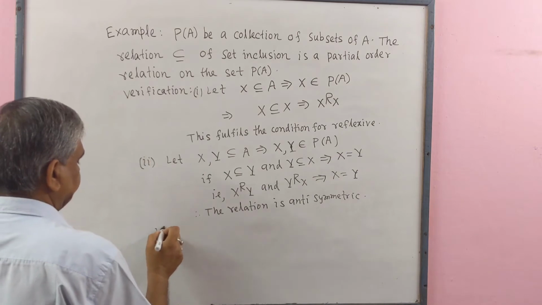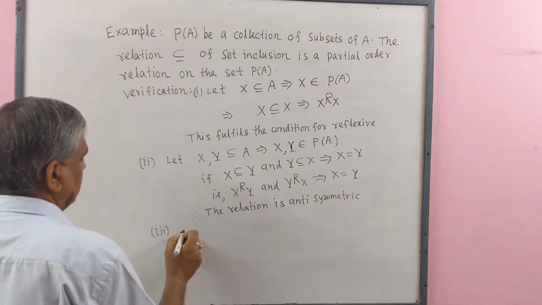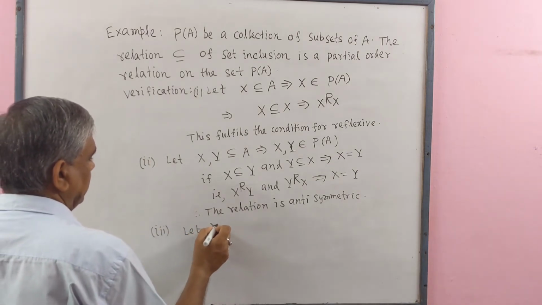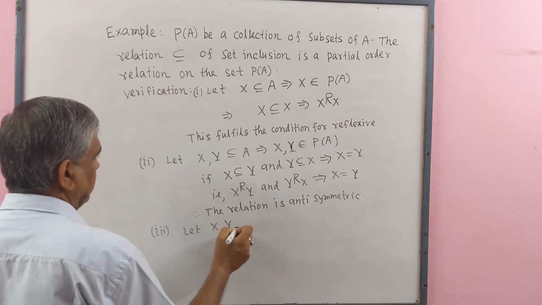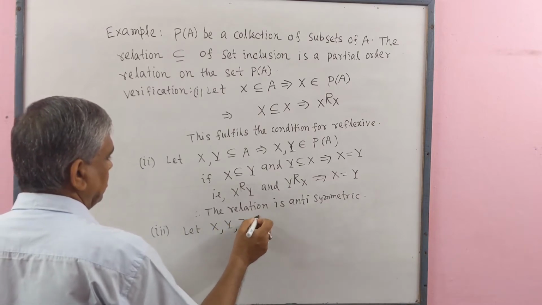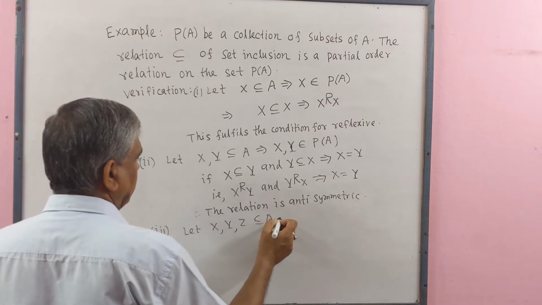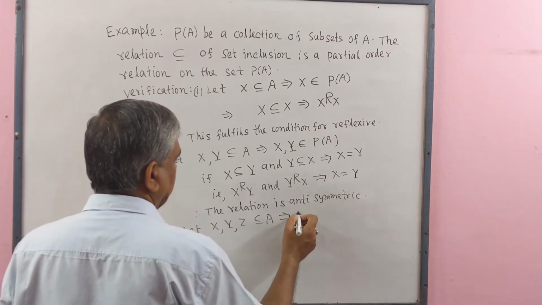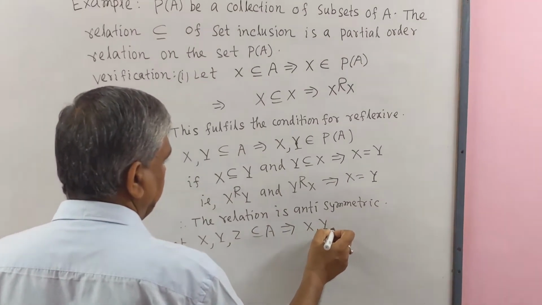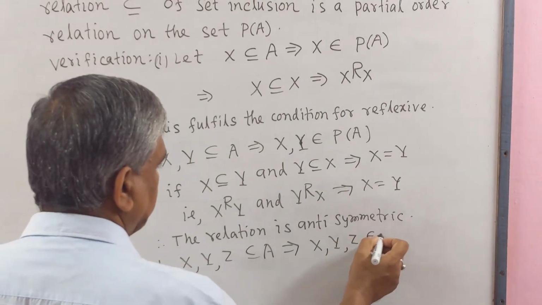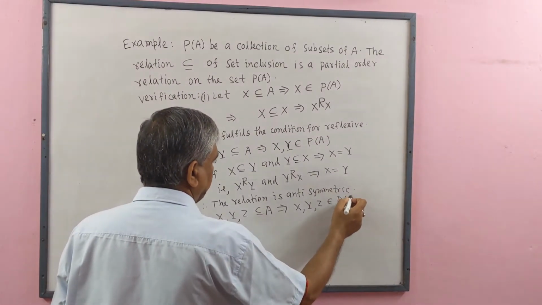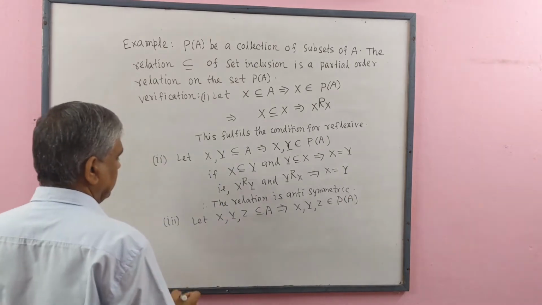Number 3, let X, Y, Z be subsets of A, which implies that X, Y, Z belong to the power set P(A).